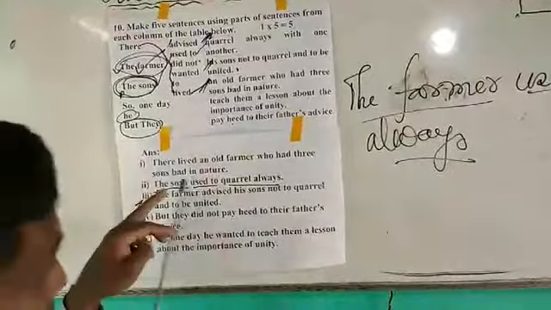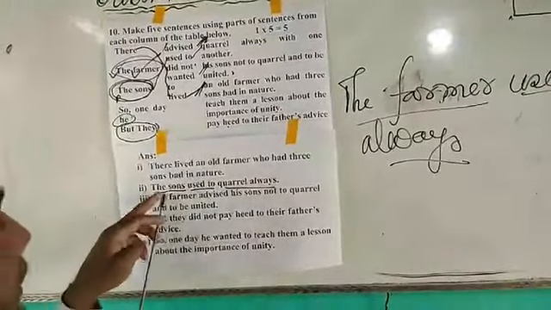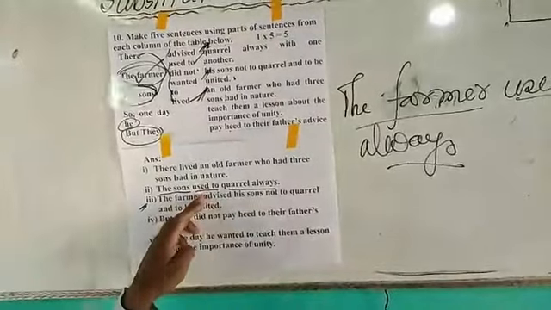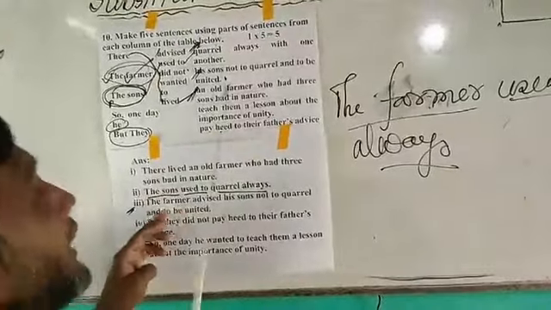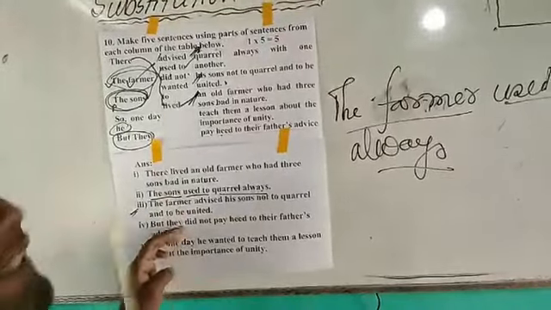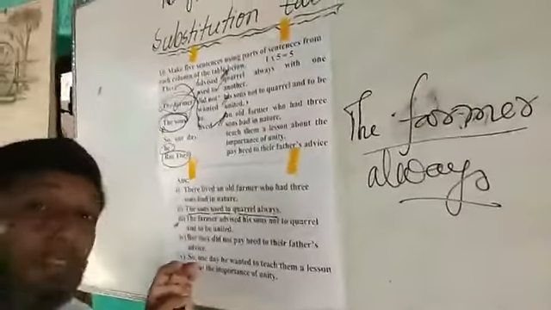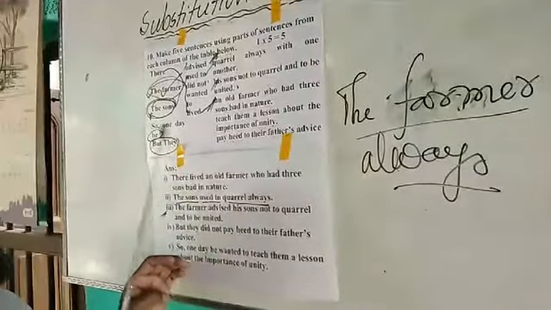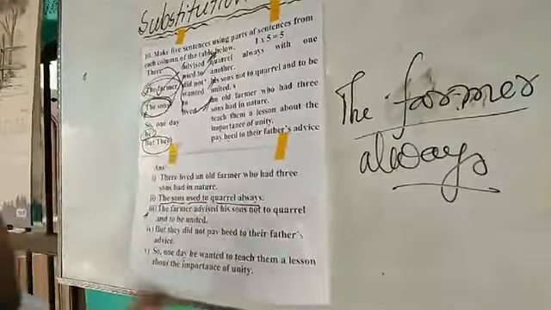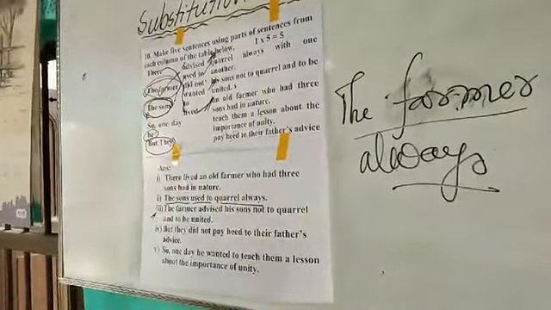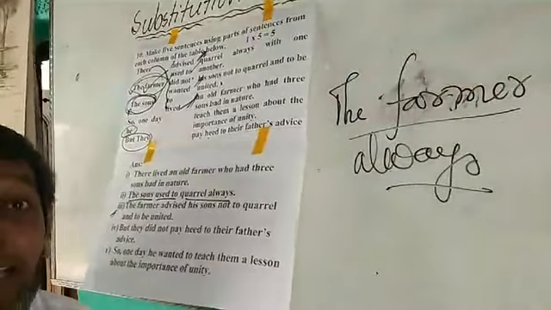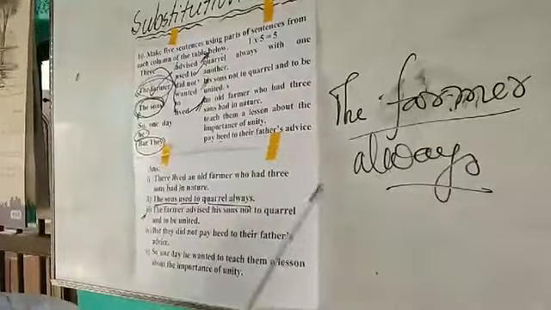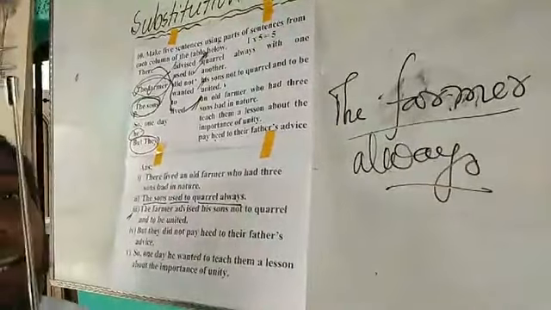But if you write a sentence, the old man used to quarrel always, though your sentence will be grammatically right, you will not get marks, because the context is telling that the farmer didn't quarrel, but his sons used to quarrel, and he tried to give them a teaching. So if you write the sentence, the farmer used to quarrel always, your sentence will be an anti-contextual sentence. In that situation, you will not get marks in the exam hall if you write this type of sentence. This is called an anti-contextual sentence.